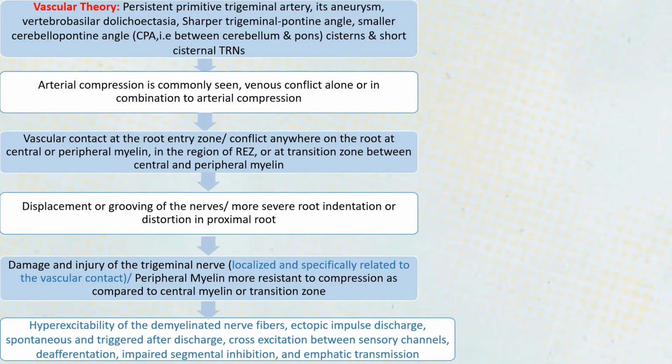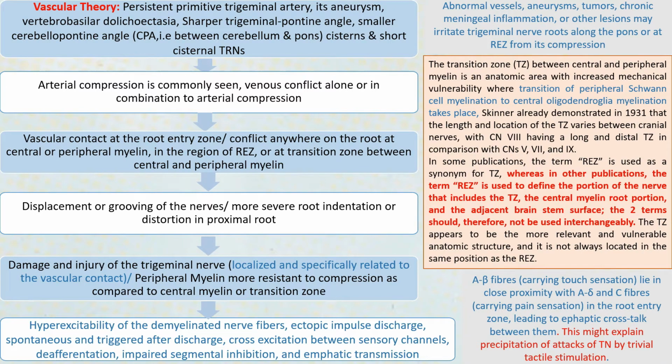So coming to the vascular theory, it basically works on the neurovascular contact. Whenever there is any kind of neurovascular contact, it can result in compression, which can in turn lead to focal demyelination, and which can result in trigeminal neuralgia kind of pain. So there can be persistent primitive trigeminal arteries, aneurysm or abnormal vessels, tumors, chronic meningeal inflammation or any kind of lesions near the trigeminal nerve, sharper trigeminal pontine angles, smaller CPA cisterns or short cisternal trigeminal nerve segments. All that can result in arterial compression, or there can be just venous conflict.